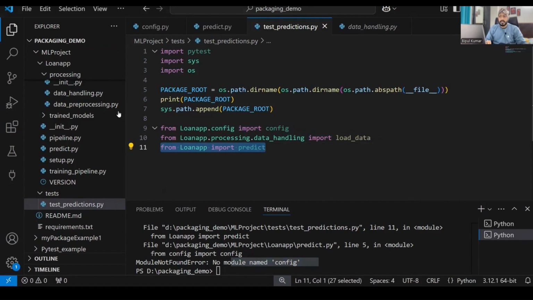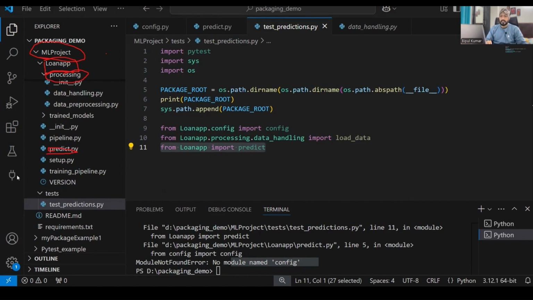Why? Because of what we did: we set this thing as our root package, just focus here. Within this root package we have a package called loan app. So from loan app, we can access the other packages within the loan app. We have a processing package, we have a config package, we can easily access them. Right. Now what are we doing? We are trying to access this thing, which is not within any package.